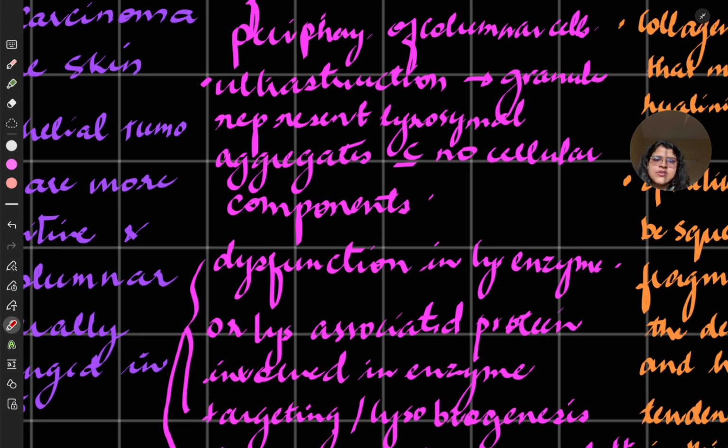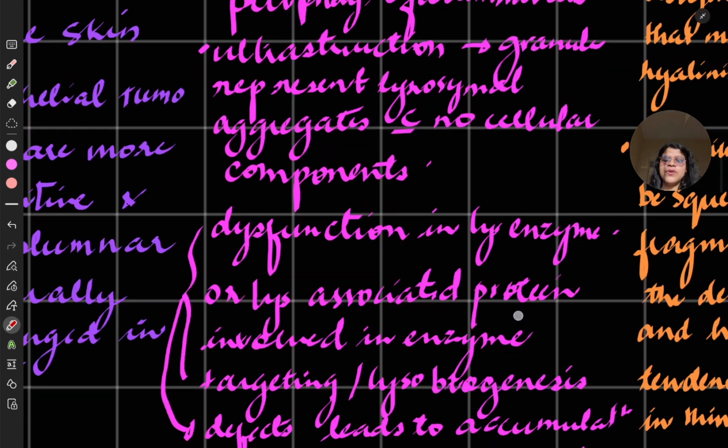If you go to see the ultrastructure, the granules represent lysosomal aggregates with no cellular components. There are no cells involved in it.